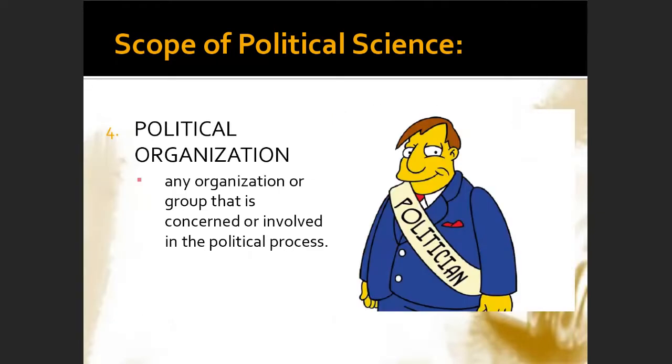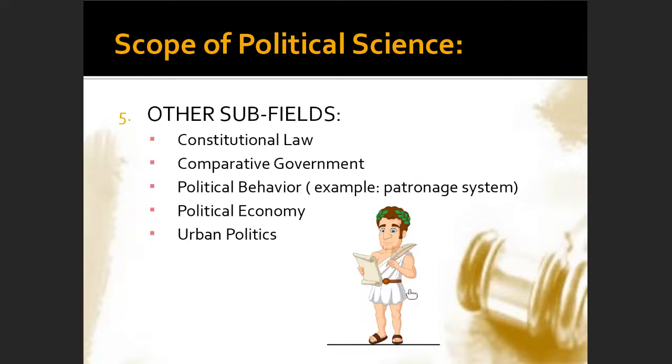And then we have the political organization as well. It is any organization or group that is concerned or involved in the political process. So it can be the political parties, it can be the NGOs, for as long as the NGO has something to do with politics. We have a lot of different political organizations. And then the other subfields that we have here are constitutional law, comparative government, political behavior, political economy, and urban politics. And this is where we are going to end.